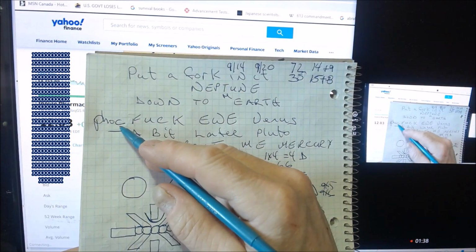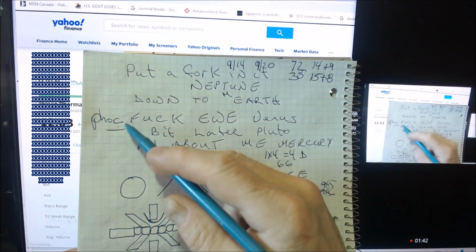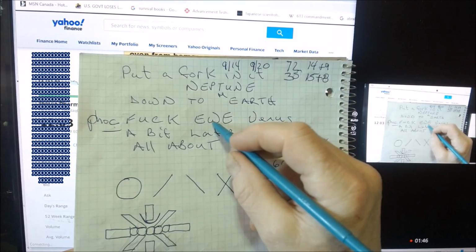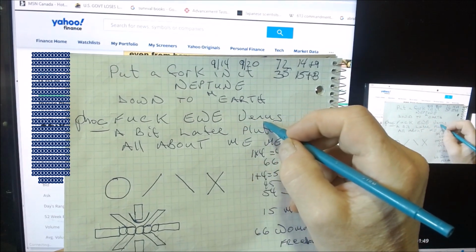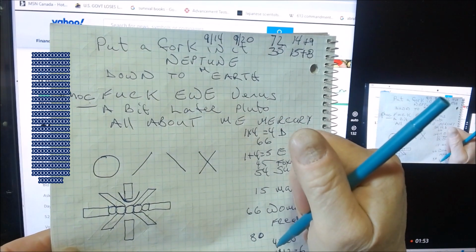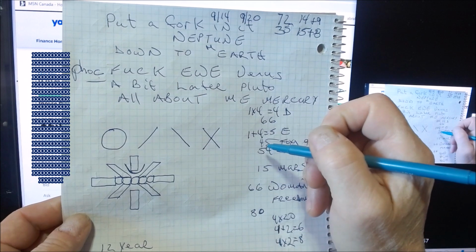But the seal of the U is Venus. The U is part of the lamb, and it is we through Venus. A little bit later is Pluto. Why? Because in French, Pluto, plus tard means a little bit later.